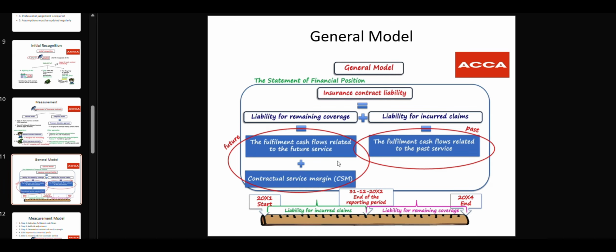In our example, the second is the liability for incurred claims. It's the past. It's the event which has already been done. It's under our accounting period, which ended here in 20x2. The fulfillment cash flow related to the past event, past service.